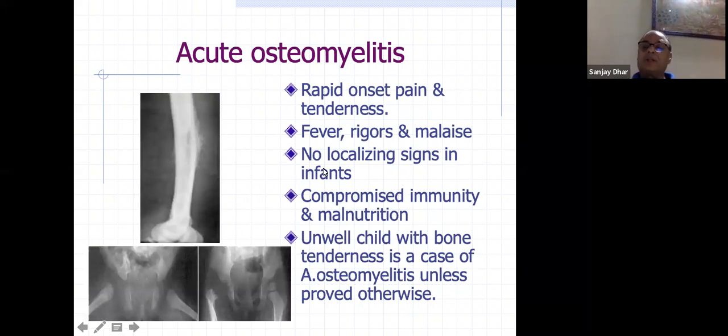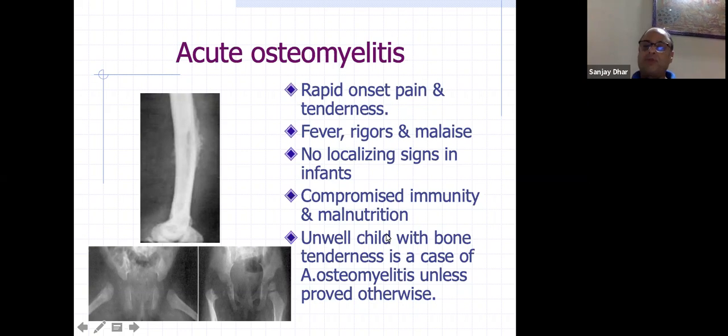There may be no localizing signs initially. They might come with just dull pain there. They will always ascribe it to the injury. They will say that we had an injury, so even you might ignore it, saying that is an injury, give him some analgesic. But that is why I said you need to have a very high